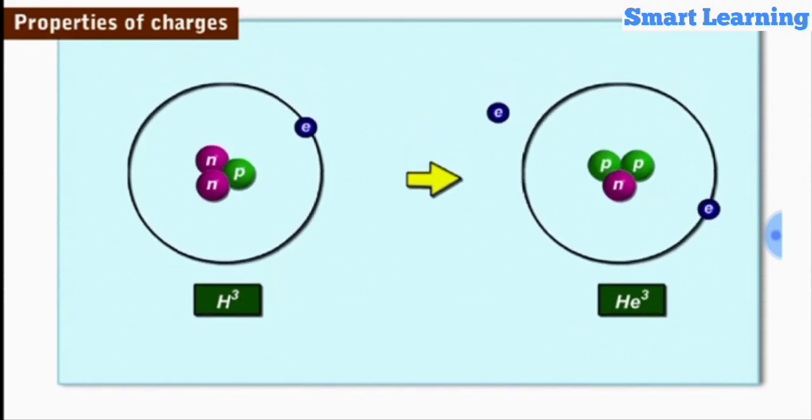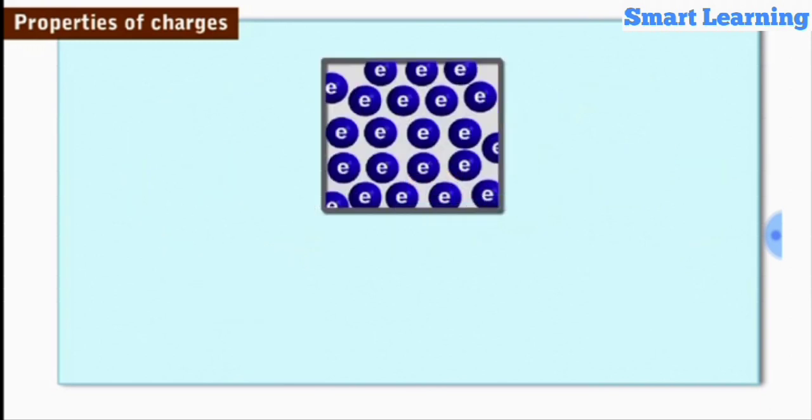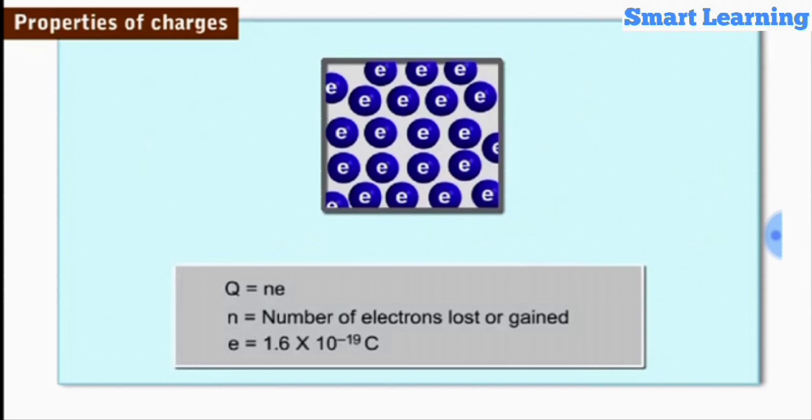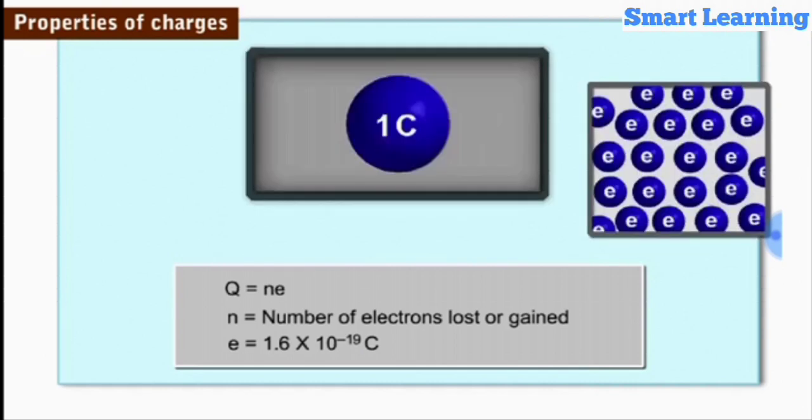In an atom, when we refer to the charge on a proton, its value is positive and is referred to as positive e, whereas the value of e for the charge on an electron is negative and is referred to as negative e. Thus, the charge on an object, Q, is equal to the product of the number of electrons gained or lost by it, n, and the basic unit of charge, e.